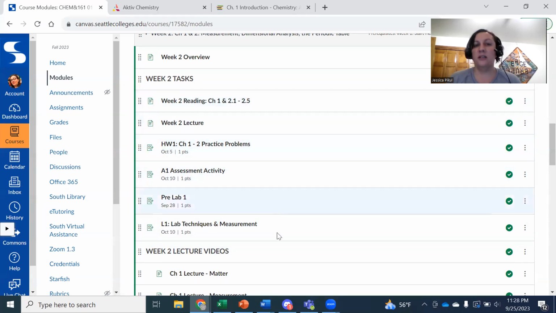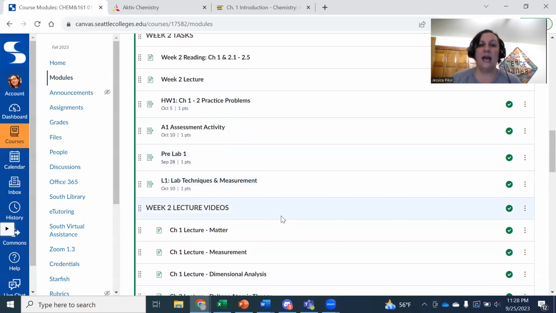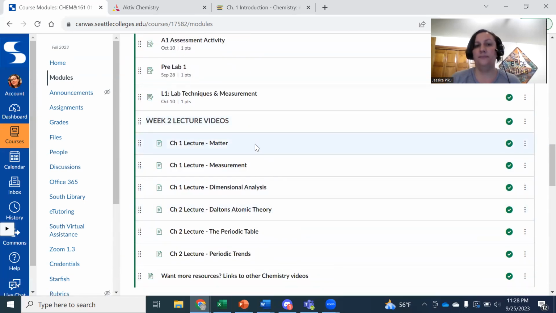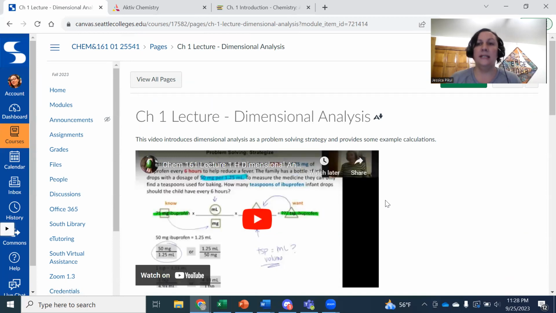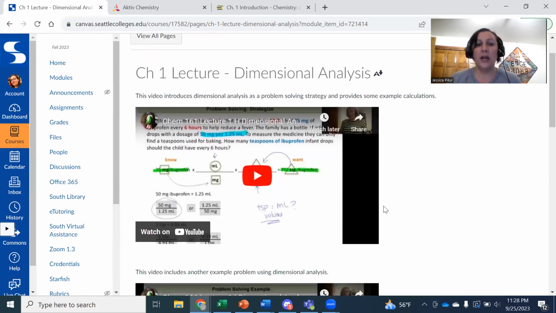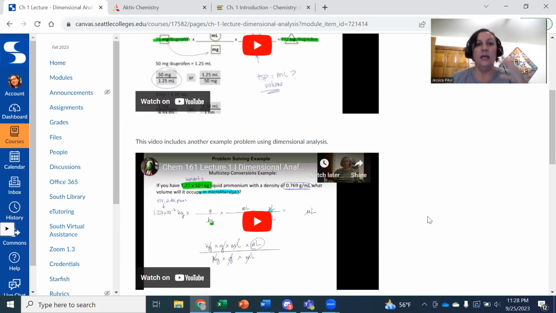And so this is really to help you keep track of everything. A lot of this will happen in class. Some of it will happen outside of class. And following these tasks, I'll have the week's lectures listed below that. And for each one of these, like let's take dimensional analysis, you'll have a set of lecture videos in each category. And I try really hard to make the videos about 5 to 10 minutes long, so that way you can move between the topics and isolate what you want to watch if you're coming back and watching them again, but also because we need little brain breaks after about 10 minutes anyway.